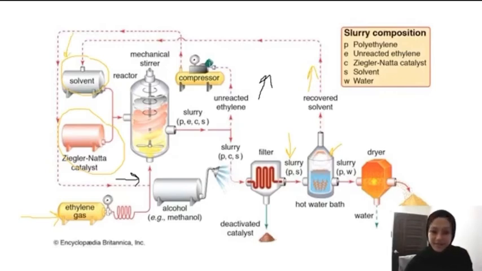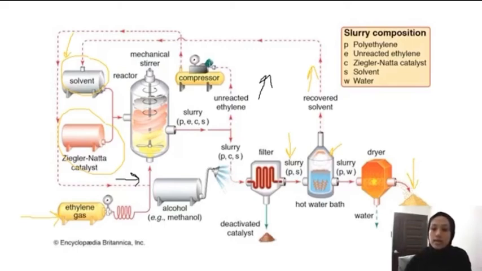The composition left is only polyethylene with water, and the dryer here will dehydrate the wet polyethylene so that it becomes dried polyethylene in its final powder form.